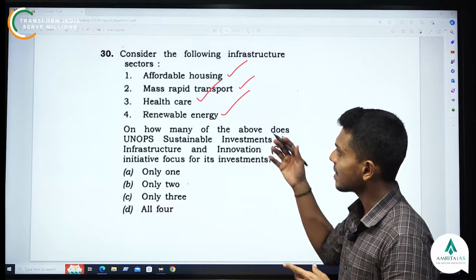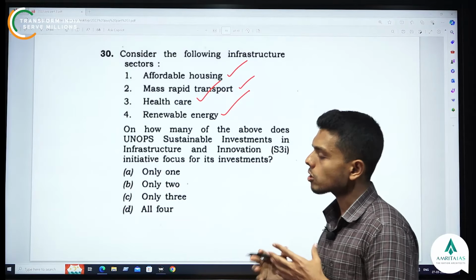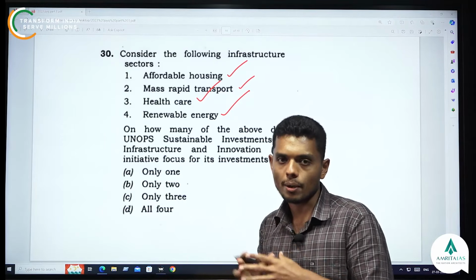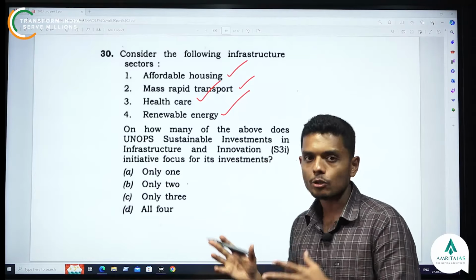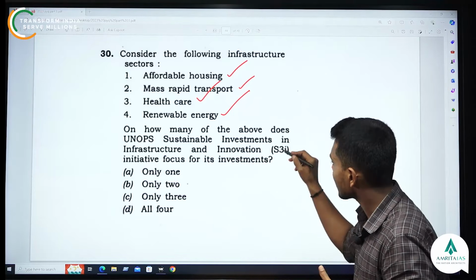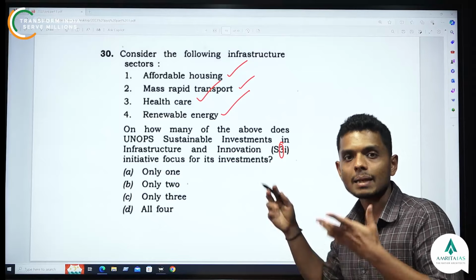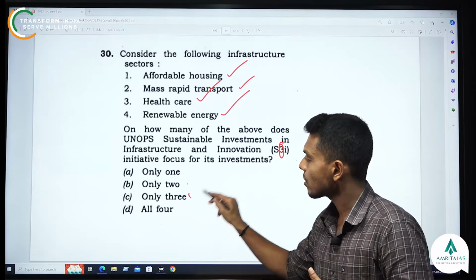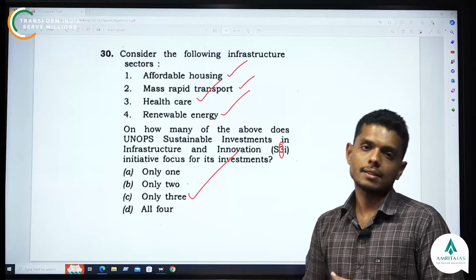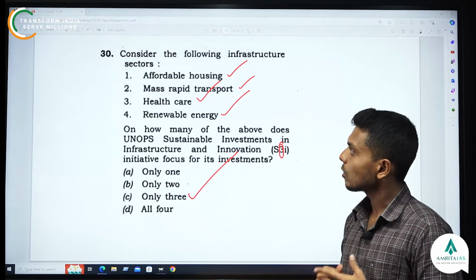Now see this. I'm sure most of the people who attempted this question don't know about it. What is this UNOPS and what is this S3I? But UPSC is giving you the answer. See, 3. That means out of this, only 3 will be correct. By that, the answer is option only 3. This is one of the easiest logical questions.